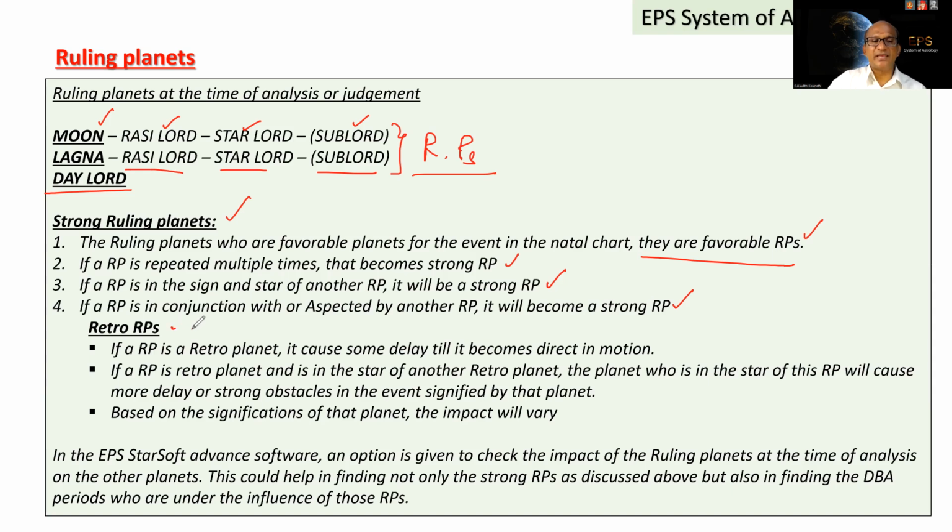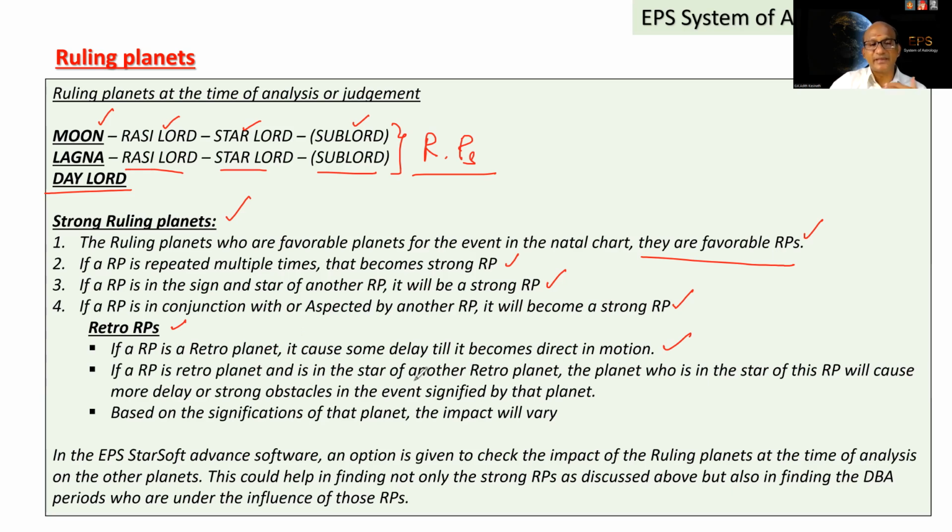Retro RPs. The impact of retro RPs: in horary, we would have studied that a retro planet, if it is playing, has to be given importance because that ruling planet indicates obstacles, hurdles or delay in the event. The same thing can also be considered for ruling planets in natal chart analysis, but in a different manner: if your ruling planet is a retro planet, it can cause some delay till it becomes direct in motion. So that's what we also studied in horary.